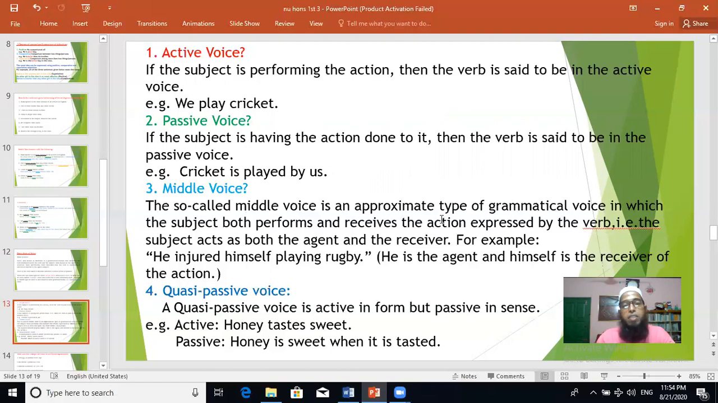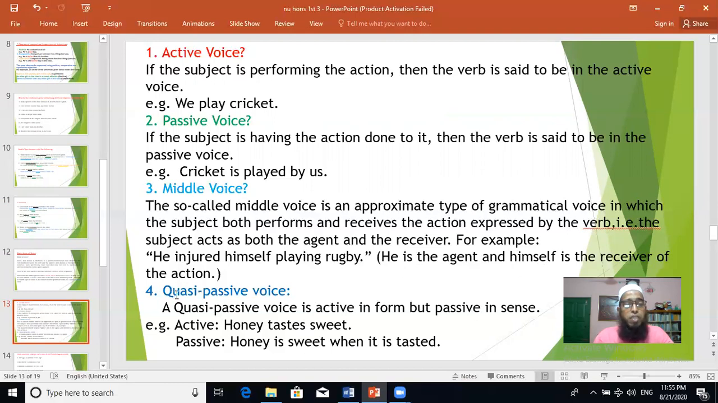Middle voice. The so-called middle voice is an approximate type of grammatical voice in which the subject both performs and receives the action expressed by the verb. That is, the subject acts as both the agent and the receiver. For example, he injured himself playing rugby. So he injured himself. The subject and the object, himself, that is a self-reflexive pronoun, are the same person. This type of voice is called middle voice. And when we change actually like this: he was injured by himself.